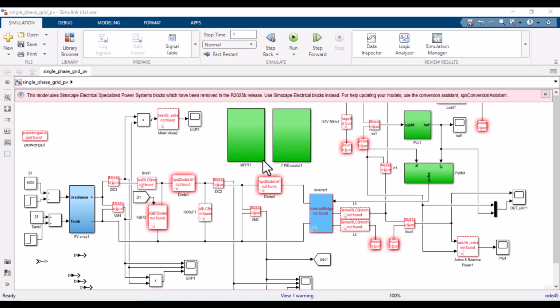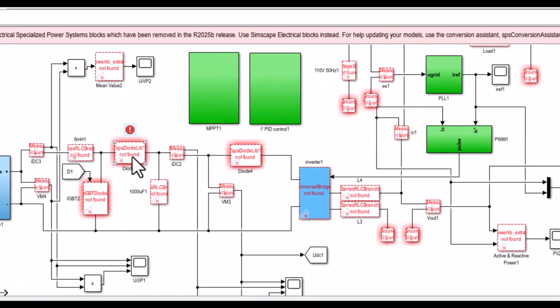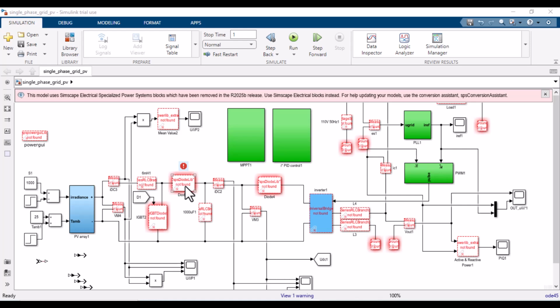Hi, when I open an existing model in the new MATLAB version 2025b, I get this type of error. It shows the blocks are missing in this version. So why are we getting this type of error in Simulink models when we open an existing model in 2025b?